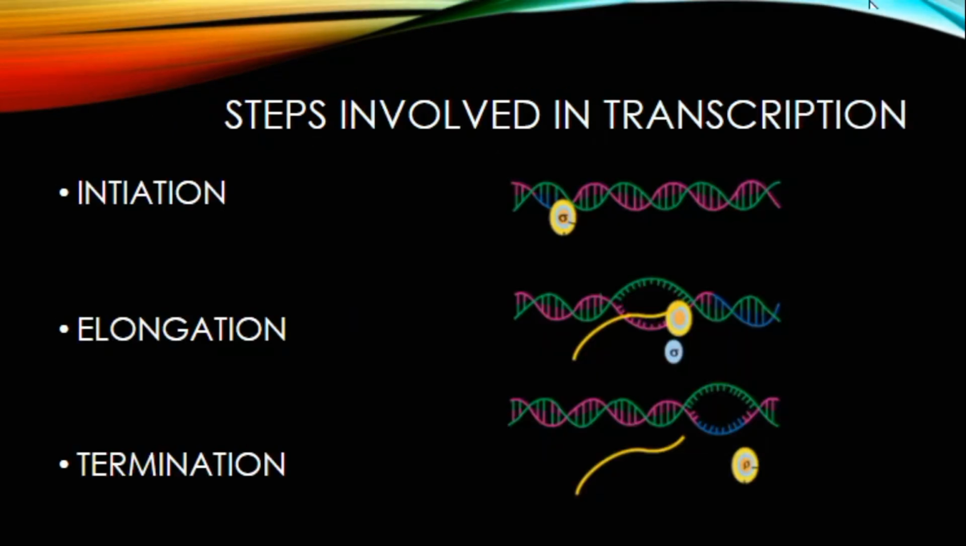There are three steps involved in transcription: initiation, elongation, and last one is termination. In initiation, RNA polymerase recognizes the promoter site and then starts the transcription. In elongation, the RNA strand is continuously growing, whereas in termination, RNA polymerase stops synthesis and the nascent RNA is separated from the DNA template, as you can see in the figure.